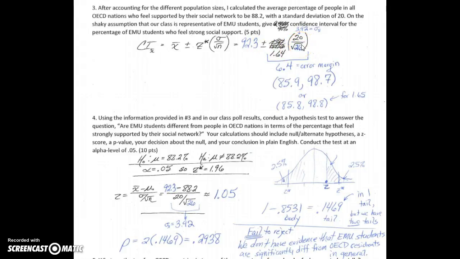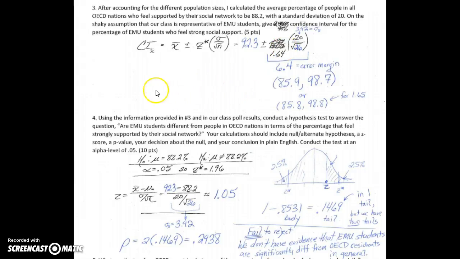So you'll notice we had 26 students, 24 said that they did feel supported, but our sample size is really everyone that we're getting data from. So that would be 26. And then probably the hardest thing here is getting this 1.64.